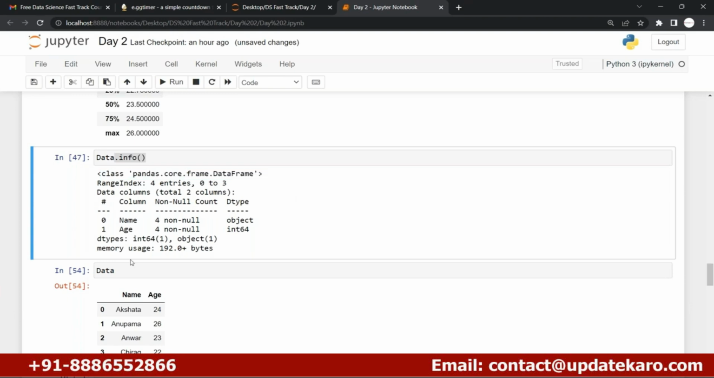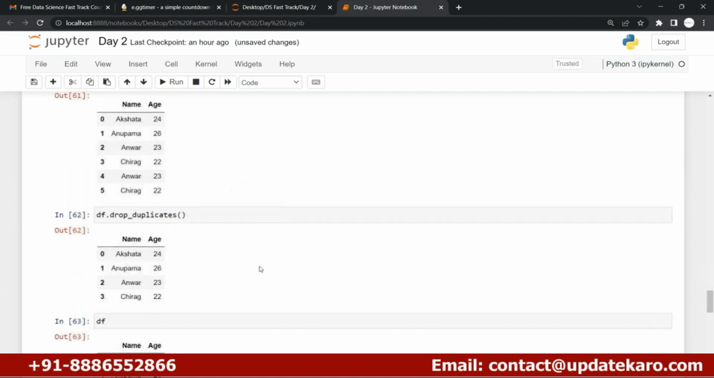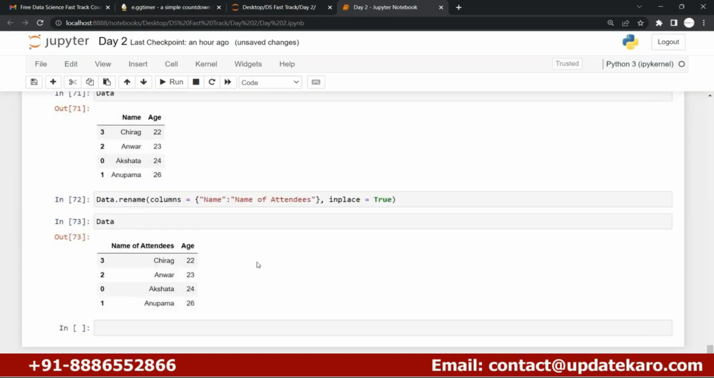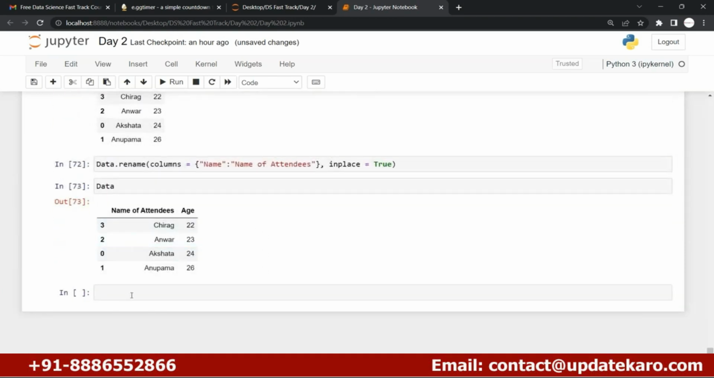Okay, and if you wanted to see the types of your elements' values inside your data, so you can see the integer and objects. Okay, if you just wanted to change the index number, let me show you how you can change the index number.